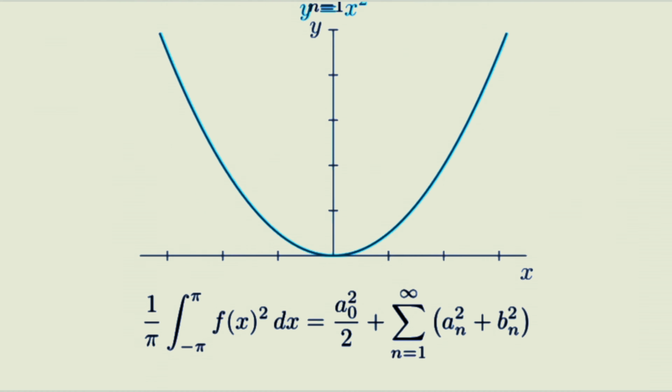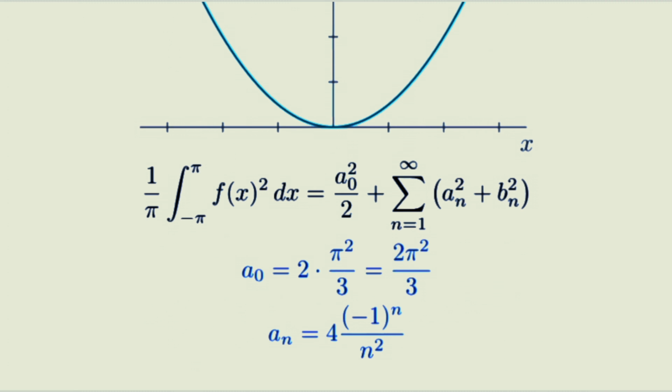In our case, f of x is x squared. The given series already tells us the coefficients. Notice the series has only cosine terms, so all b n are 0. Compare the given series to the standard cosine expansion, and we can read off a 0 and a n directly.